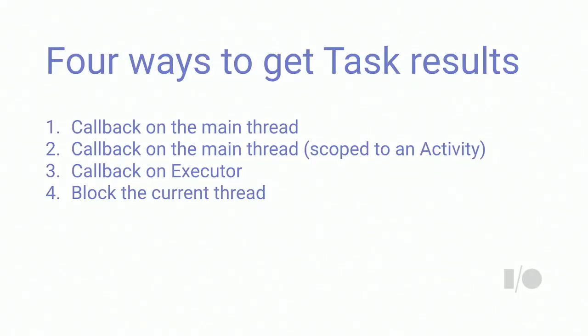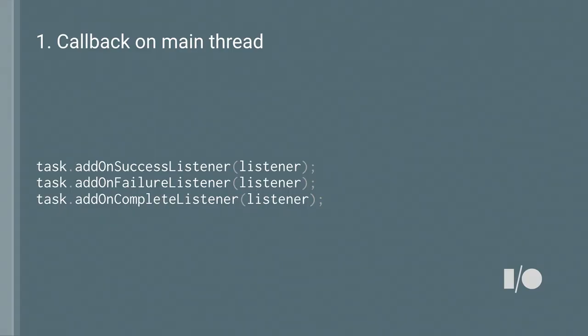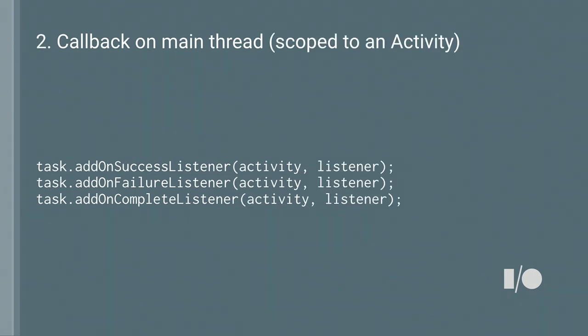So there's four ways to get task results. I've showed you the general format, but there's four different ways, and you should know each one of them. First of all, there's a callback on the main thread. So this is what I just showed you in the previous slide. You can add a success, failure, or completion listener, give it a listener, and this listener will be invoked on the main thread.